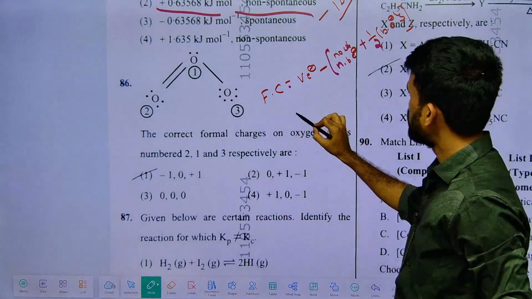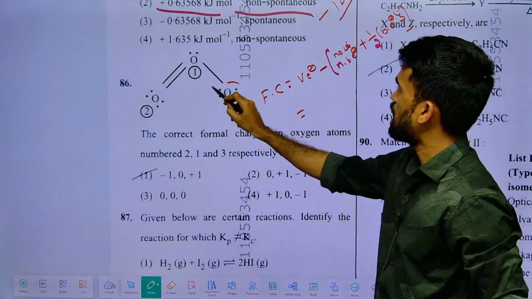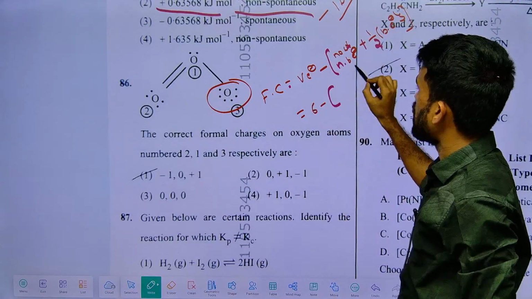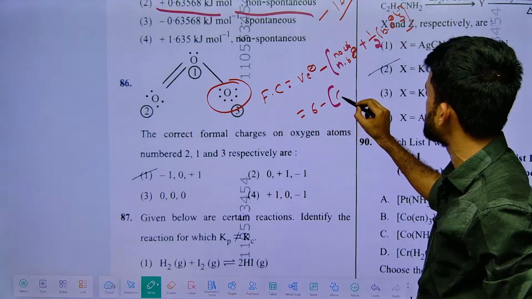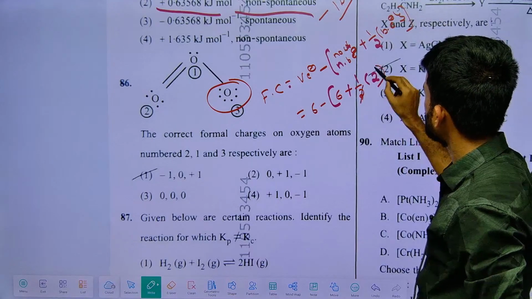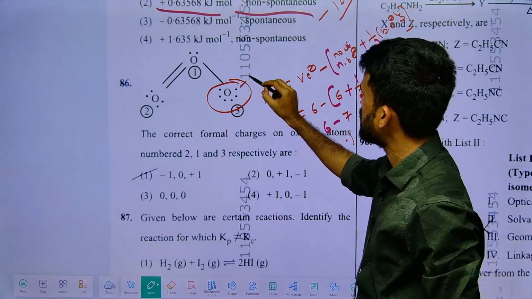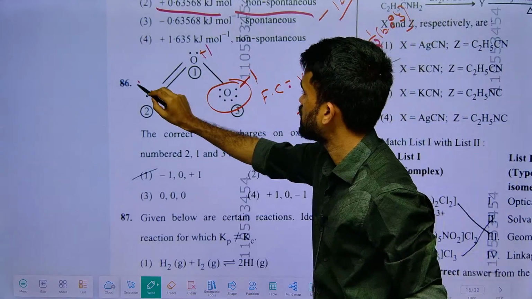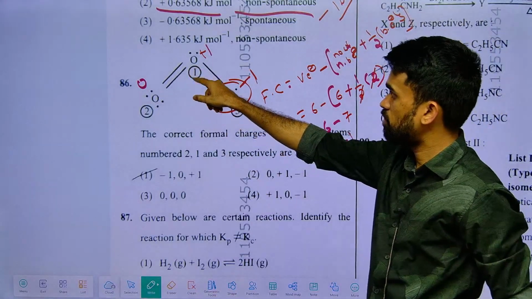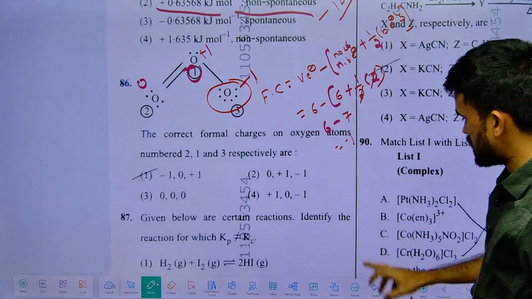Okay, so let us do it for this third one. So how many valence electrons are there in the oxygen in its atomic state? 6. Number of non-bonding electrons, 6 dots are there, means 6. Minus half into number of bonding, 1 bond means 2. Okay, these two get cancelled. So it is 6 minus 7, that is minus 1. So for this oxygen, it will be minus 1. This will be plus 1. Here it will be 0. So atom 1 should be plus 1, 2 should be 0, 3 should be minus 1. Based on that, you can match the option.